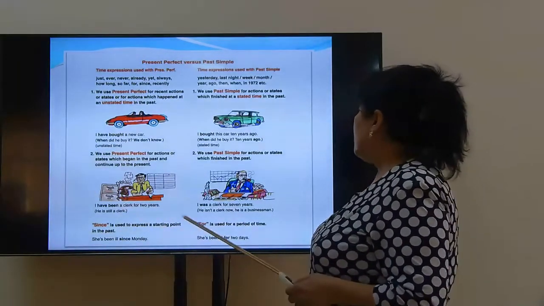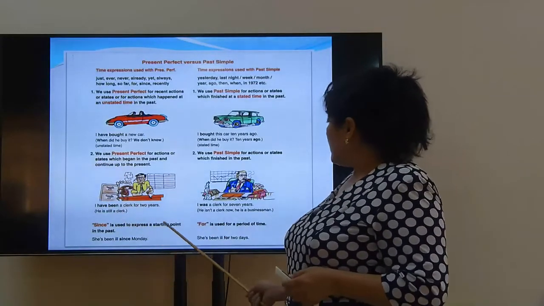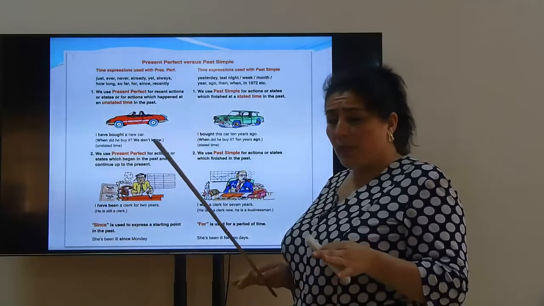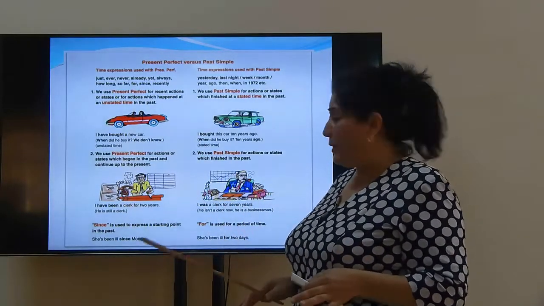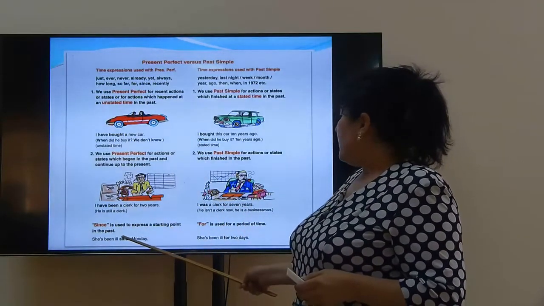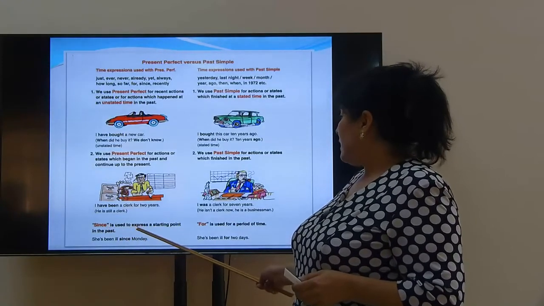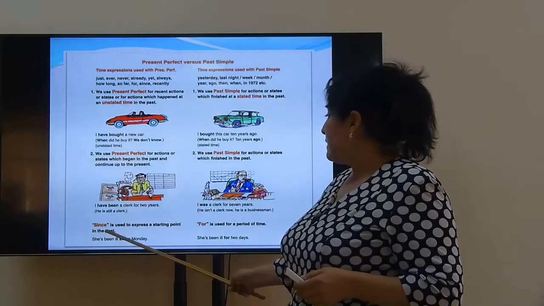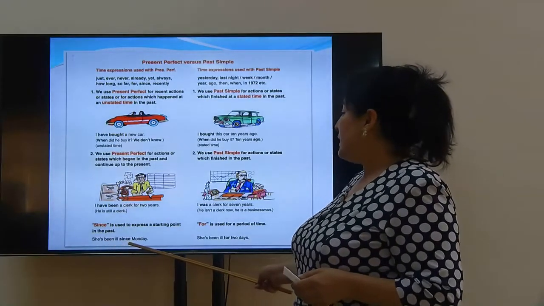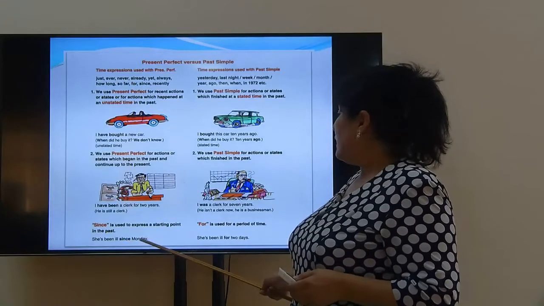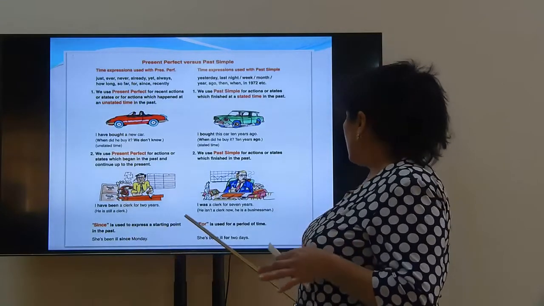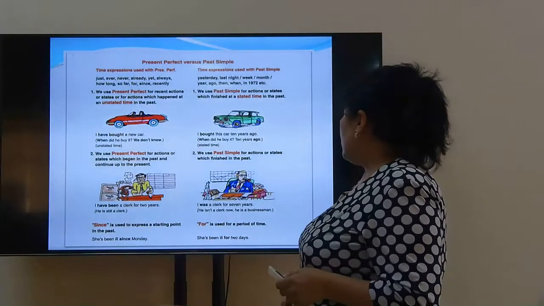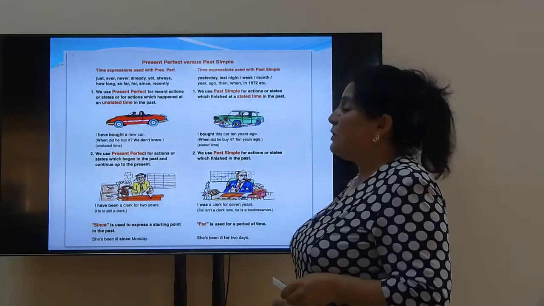Since and for are expressions of the present perfect, but there are some differences between them. For example, since is used to express a starting point in the past. She has been ill since Monday, so it begins on Monday. For is used for a period of time. She has been ill for 2 days.